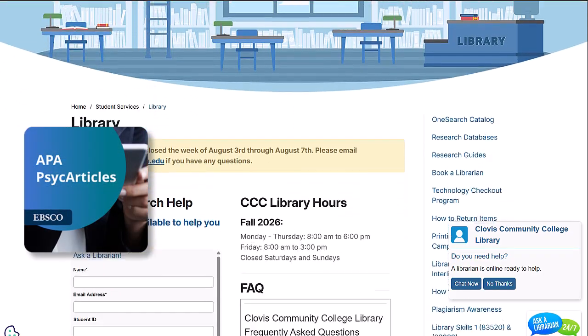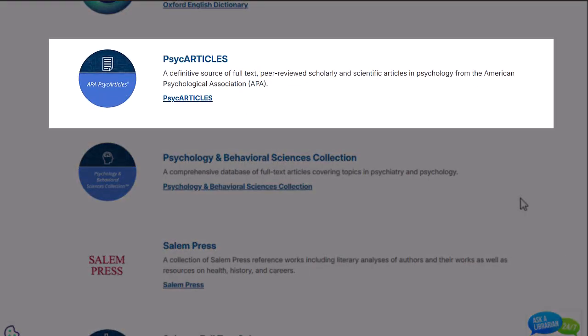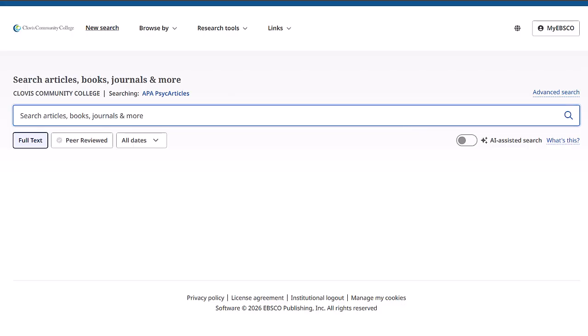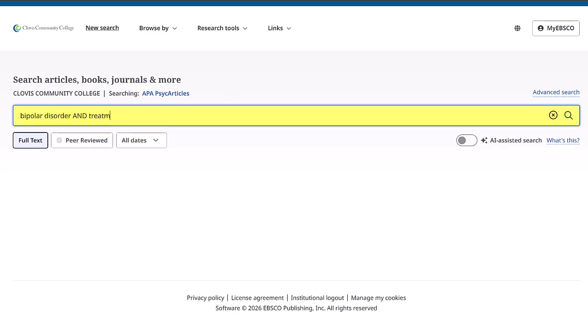We will conduct a search for articles on bipolar disorder treatment by typing this into the main search box of this database. We are entering the main words of our search topic and not full sentences.